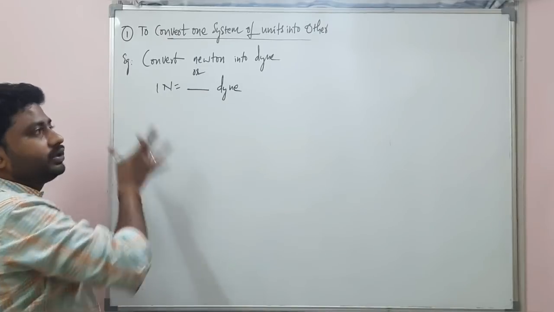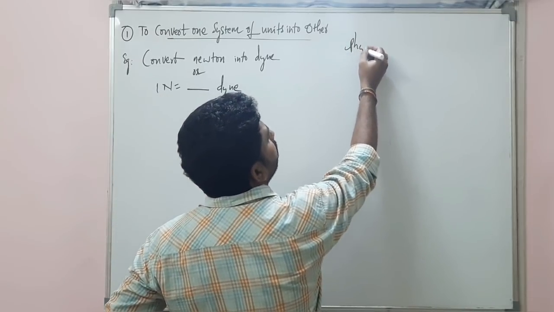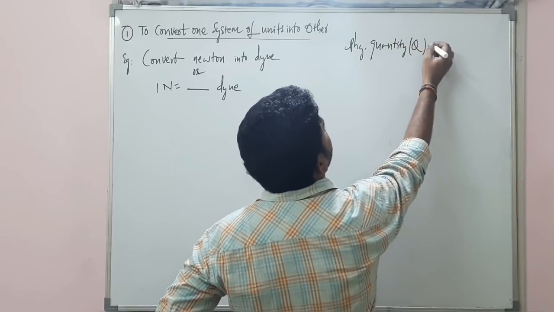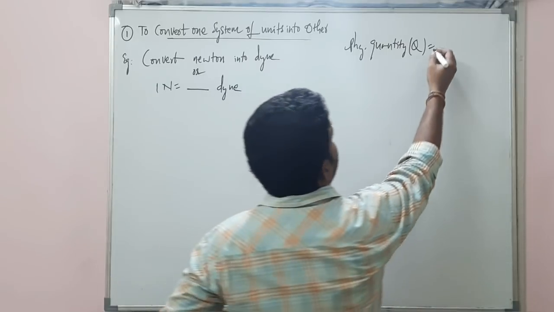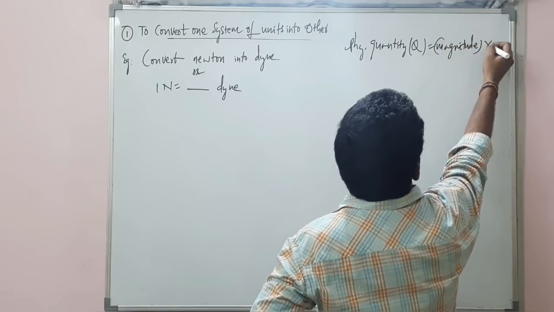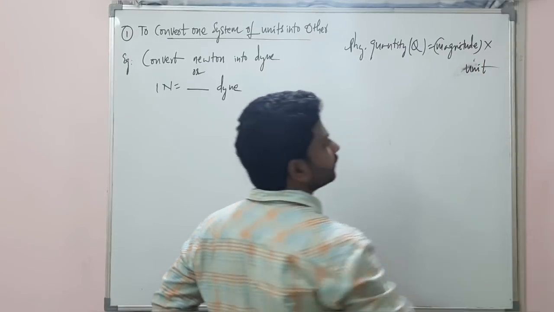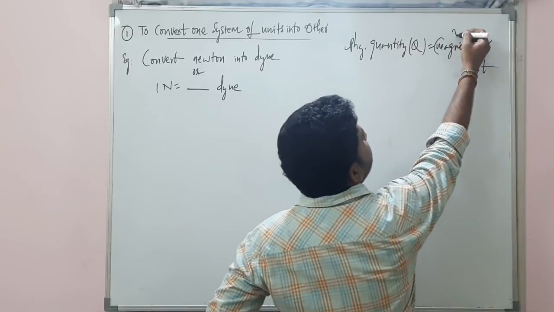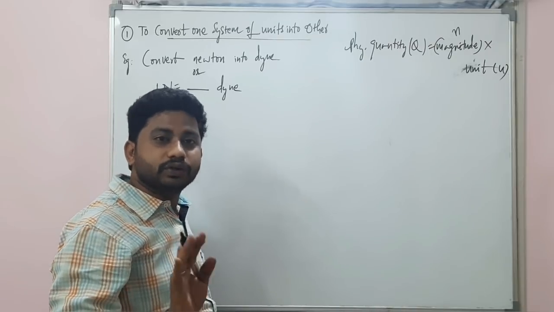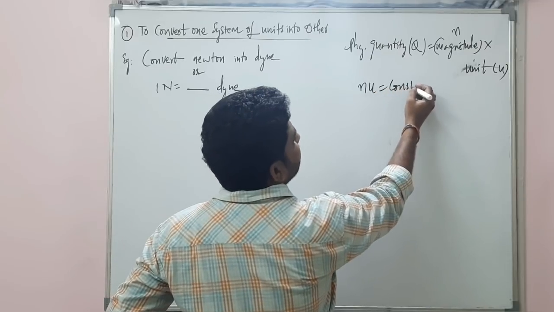Now, to solve this question, we are going back to the topic called any physical quantity denoted with the symbol Q can be written. It's a magnitude into a unit. Magnitude is denoted with the symbol N. Unit is denoted with the symbol U. I hope you remember the situation. nU is equal to constant.